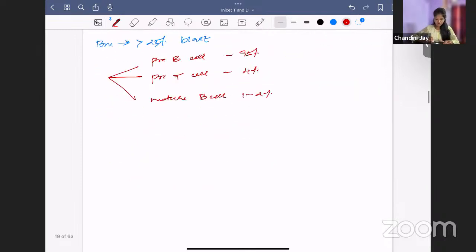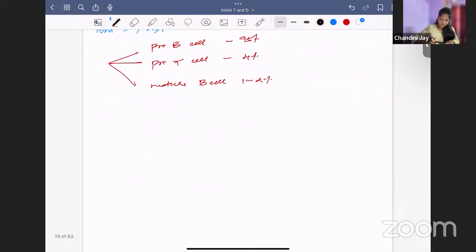Now, the prognostic factors of ALL are very important. Now, let's see the poor prognosis. All others are good prognosis. So, poor prognosis. The first thing, what about the age?